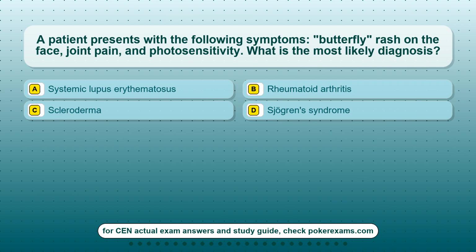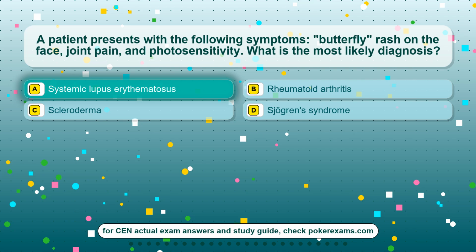Question 10. A patient presents with the following symptoms: butterfly rash on the face, joint pain, and photosensitivity. What is the most likely diagnosis? Option A. Systemic lupus erythematosus. Option B. Rheumatoid arthritis. Option C. Scleroderma. Option D. Sjogren's syndrome.